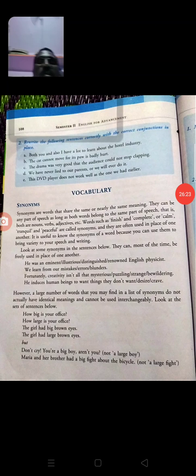But a student who wants to learn spoken English, or who wants proficiency in the spoken language, must learn the synonyms, the relative meaning words for each word.